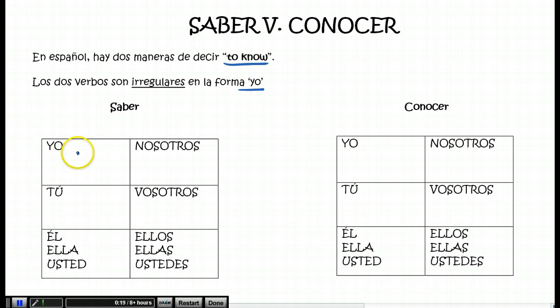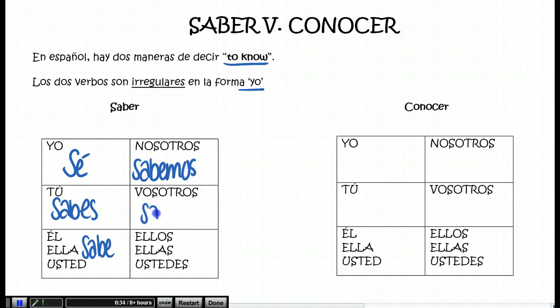So the verb saber, its yo form is sé with an accent. Tú form is sabes. Usted sabe. Nosotros sabemos. Vosotros sabéis. Y ellos, ellas, ustedes saben.